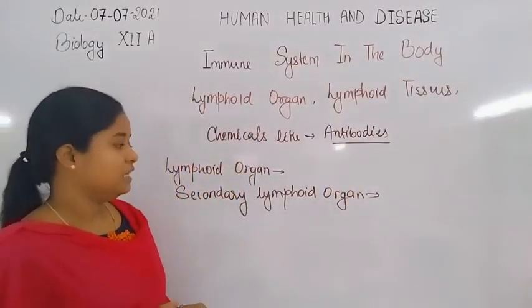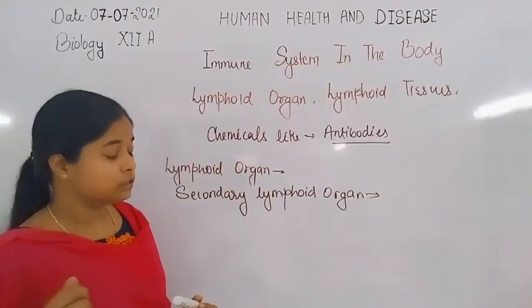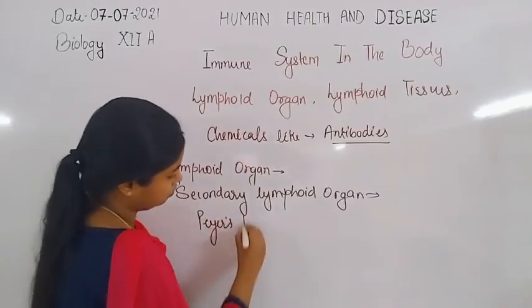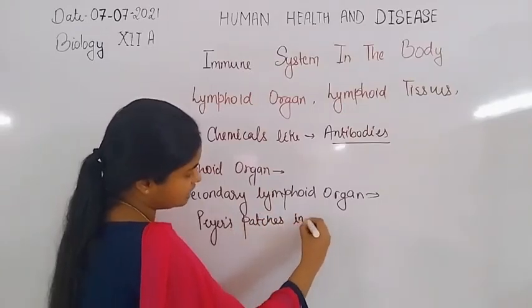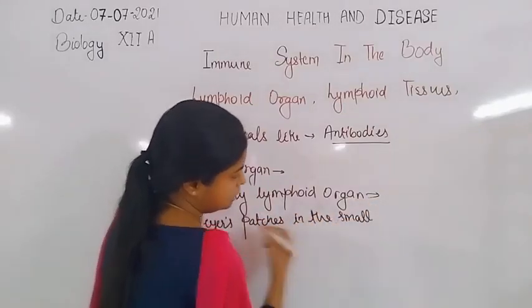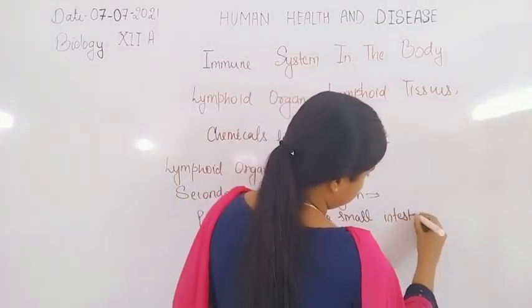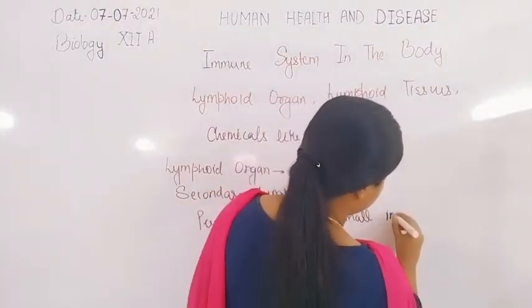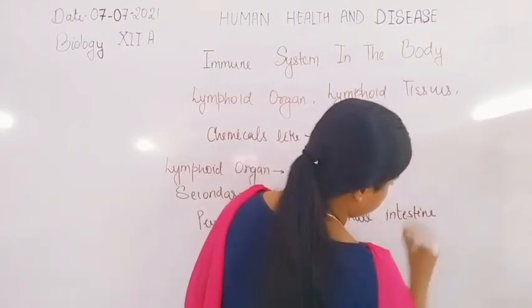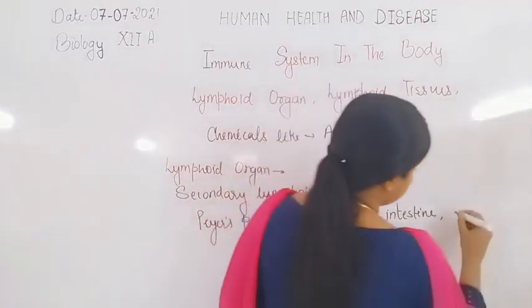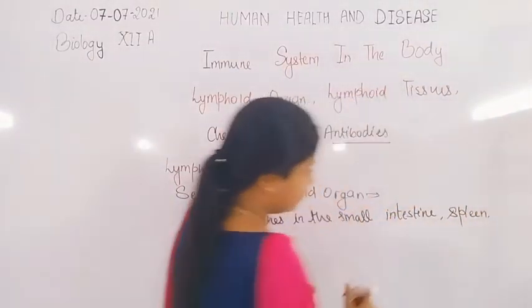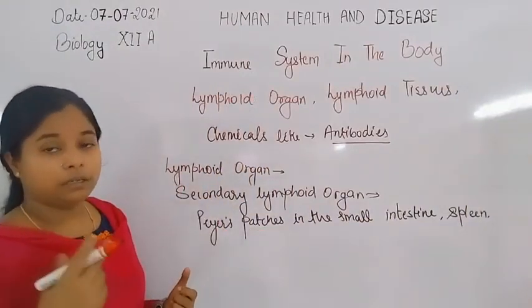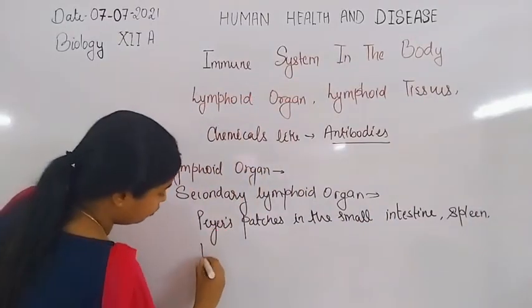Secondary lymphoid organs consist of Peyer's patches in the small intestine, the spleen, and the lymph nodes.